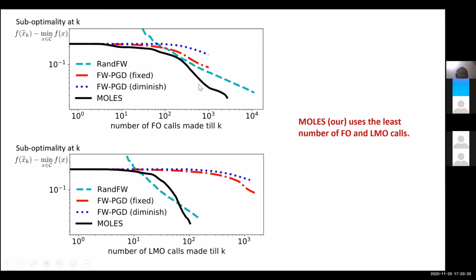In terms of empirical performance, it actually works quite well. If you look at the black curve, which is our algorithm, the first order oracle calls, we compare with randomized Frank-Wolfe, which is doing Frank-Wolfe on the randomized smooth version. That's this greenish one. And the red one is doing projected gradient descent, but for the projection, we use approximate Frank-Wolfe, with two different variants of step sizes. So that's the red and blue. In terms of first order oracle calls, we are much better than all the other methods. And similarly, even in terms of the number of linear minimization oracle calls, we do better than the remaining approaches.